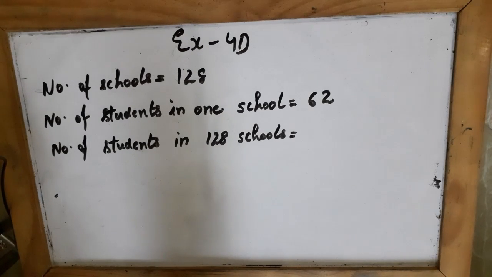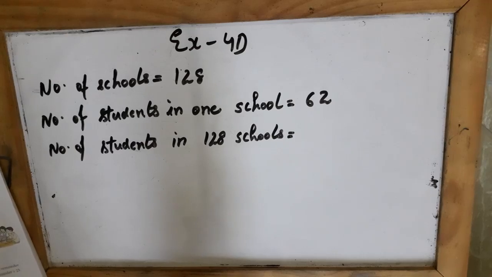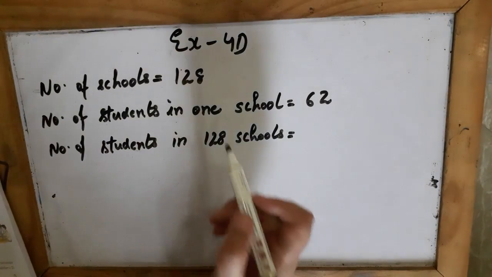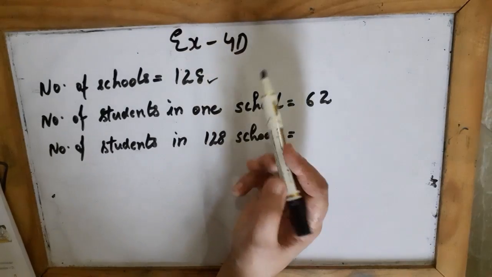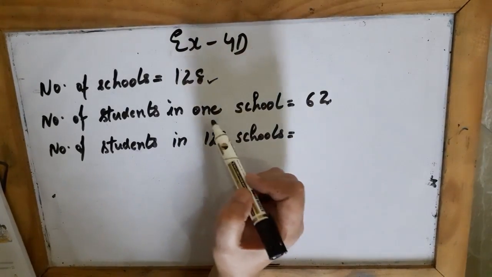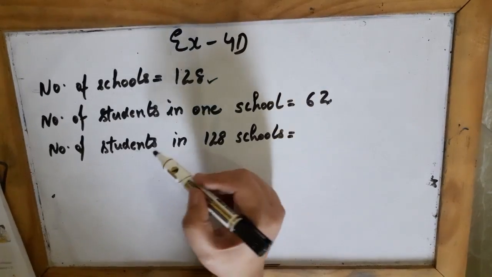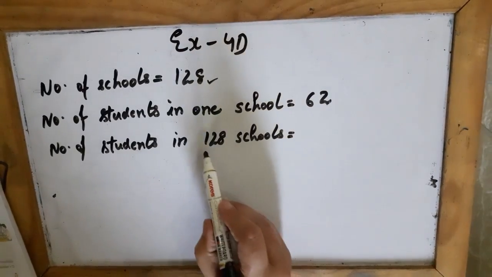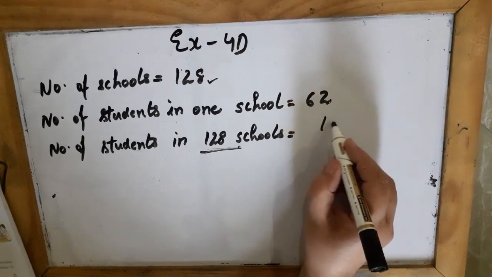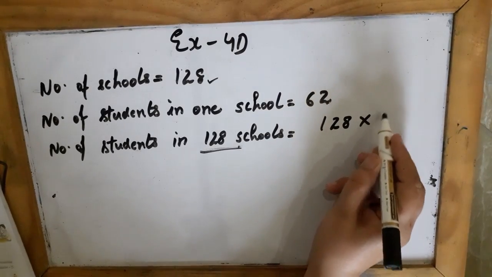To find out the solution of this question, first of all I will find out the total number of students who participated in the competition. Like there were 128 schools, and from one school there were 62 students. So how many students were there in 128 schools? So I will multiply 128 with 62.